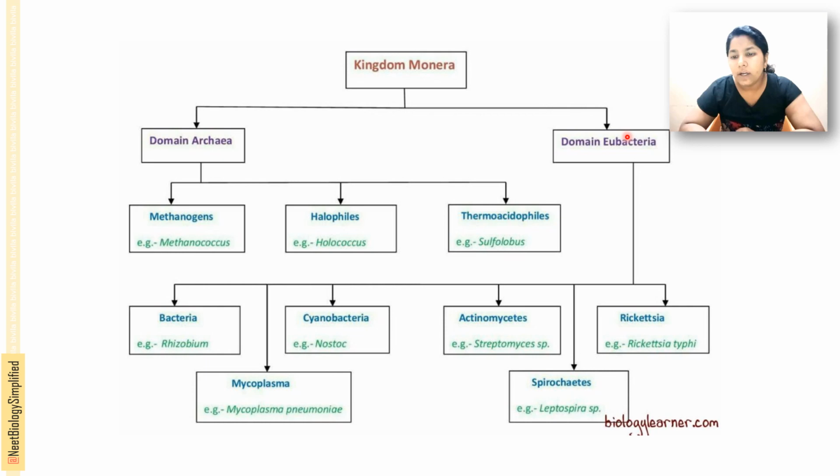And next is the domain Eubacteria. Domain Eubacteria is also divided into bacteria, cyanobacteria, actinomycetes, rickettsiae, spirochetes and mycoplasma. So archaea includes methanogens, halophiles and thermoacidophiles. Domain Eubacteria includes bacteria, cyanobacteria, actinomycetes, mycoplasma, rickettsiae, spirochetes.